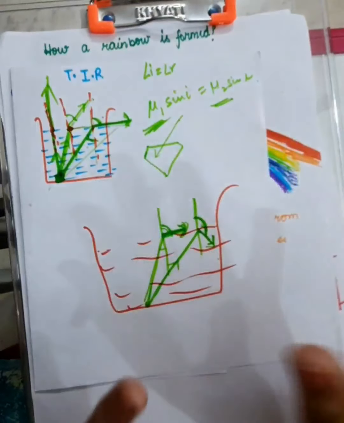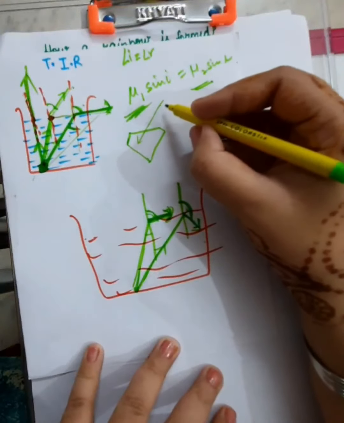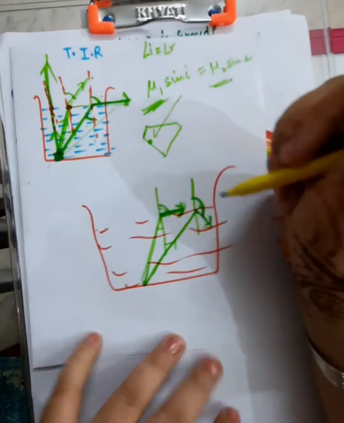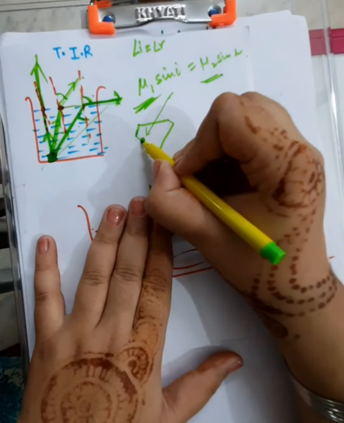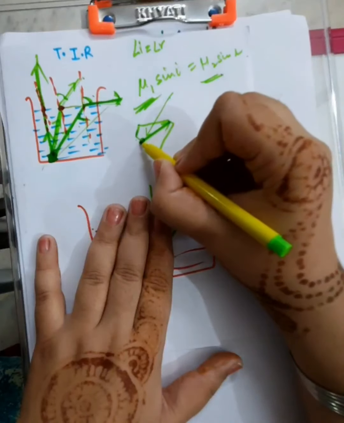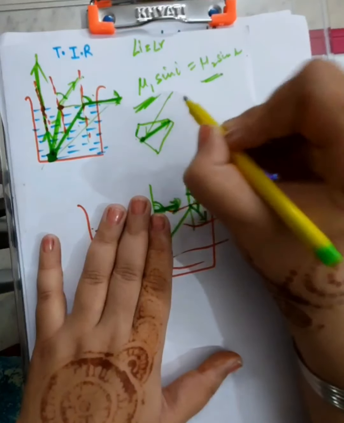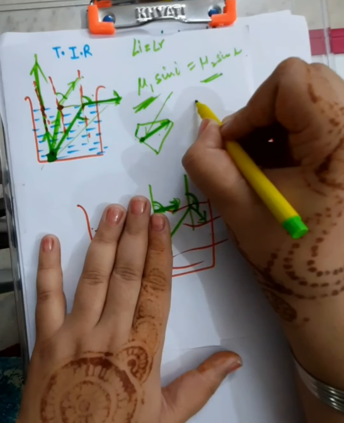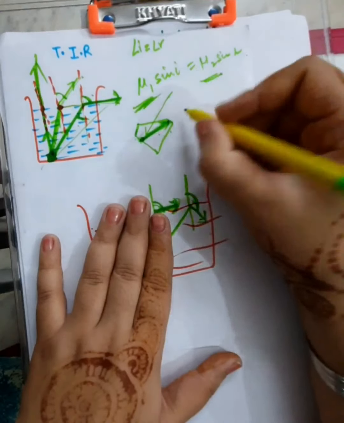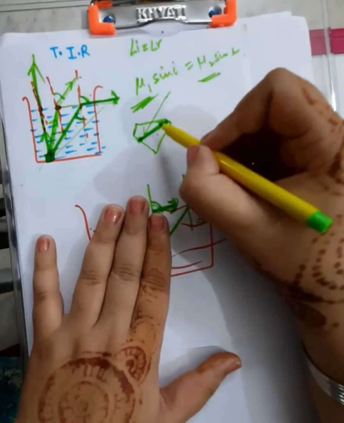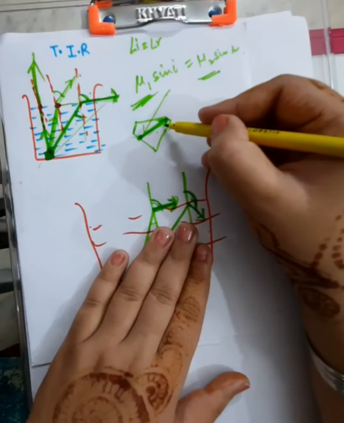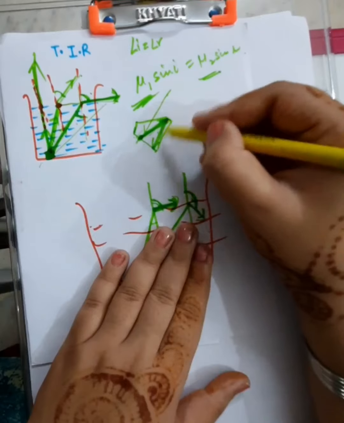So basically the cut of diamonds is such that once the light enters it, it strikes this face, it will be reflected, and when it is reflected, it will strike the other face. Now it has to come out from diamond to air, but it will not come. Why? Because the angle is such that even if the light ray tries to come from diamond to air, the angle is more than the critical angle, and that's why it gets reflected back in the same medium.